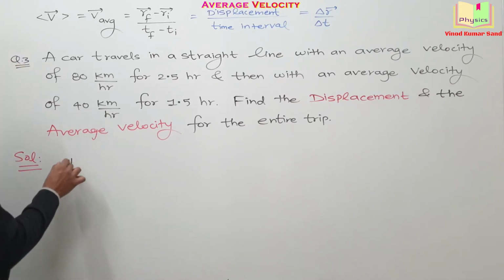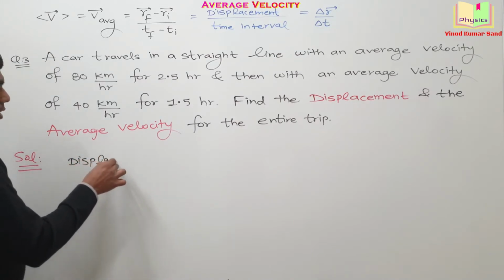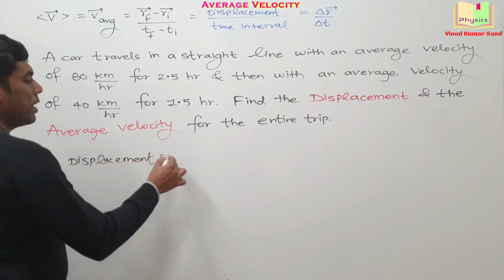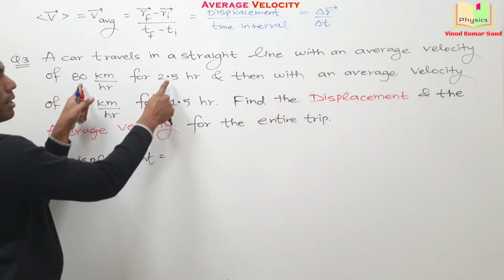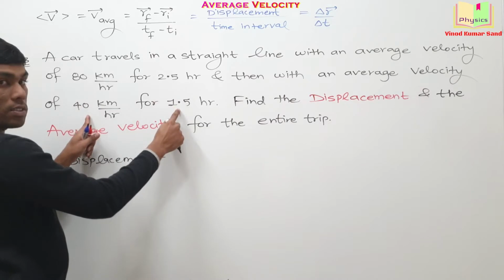First of all, we'll be going for the displacement. Looking at the data of the question, we can easily obtain the displacement by multiplying this plus this.